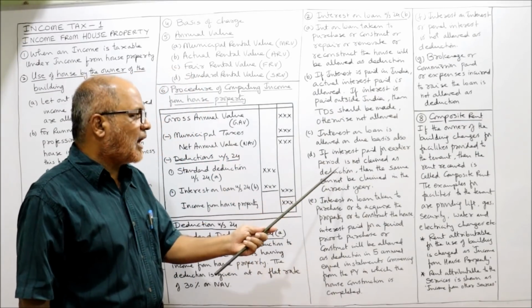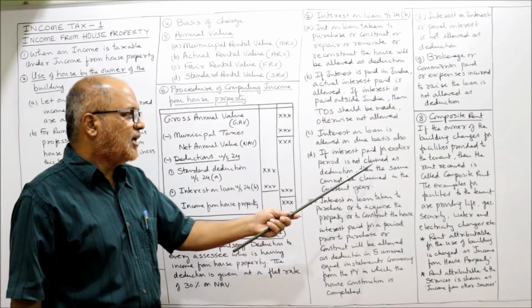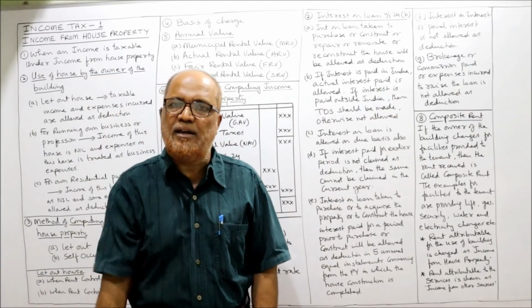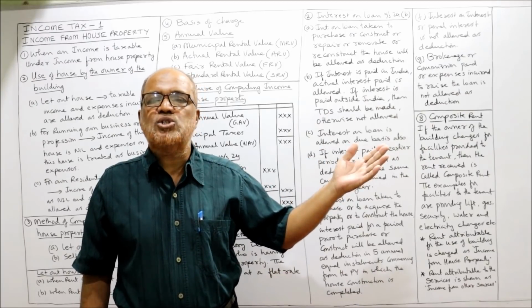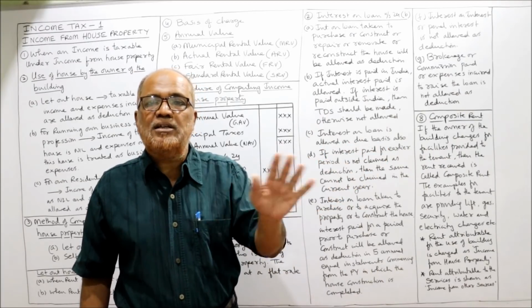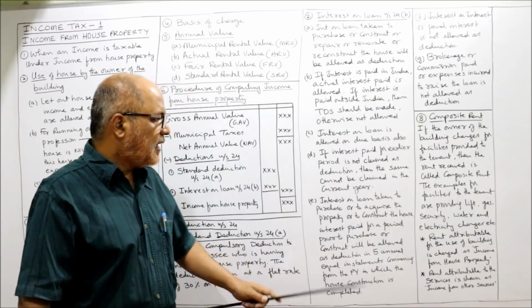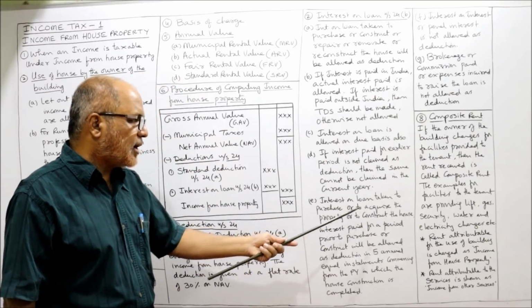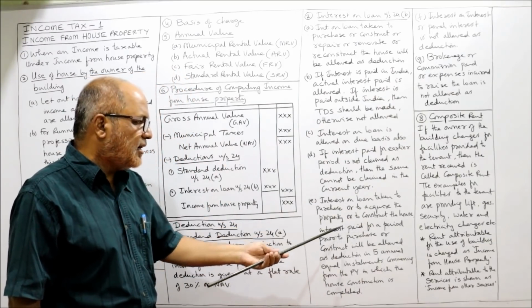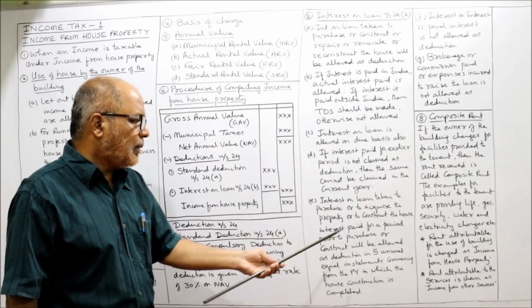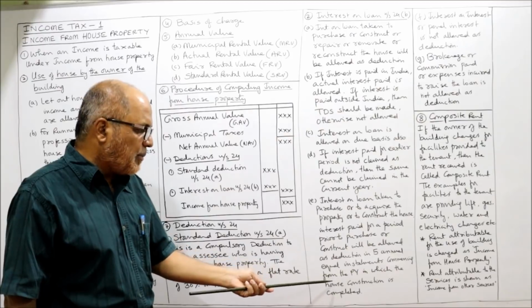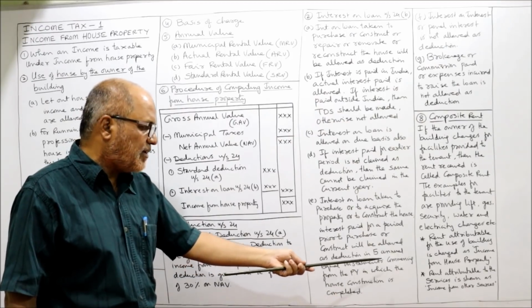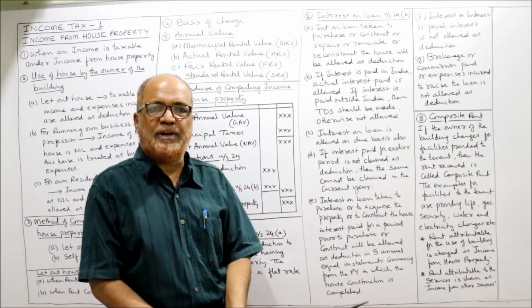Third, if interest paid for an earlier period is not claimed as deduction, then the same cannot be claimed in the current year. If on account of any reason earlier interest on loan was not claimed, it cannot be claimed right now. Next one, interest on loan taken to purchase or acquire the property or construct the house: interest paid for a period prior to the purchase or construction will be allowed in deduction in 5 annual equal installments commencing from the previous year in which the house construction is completed.